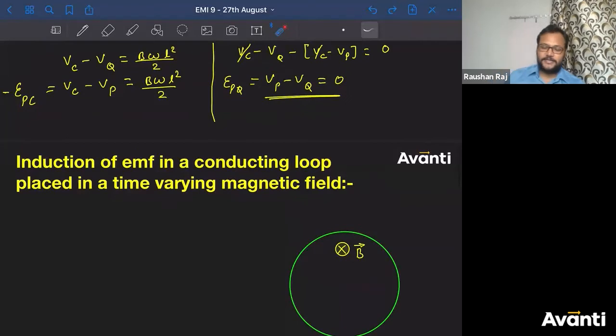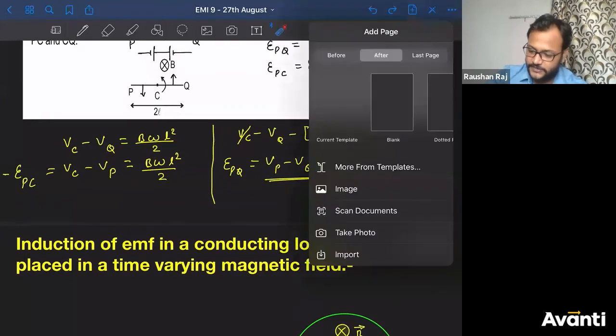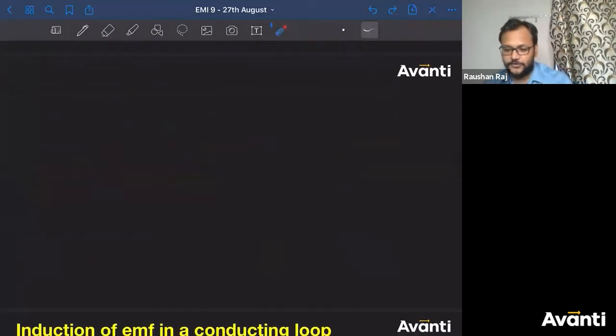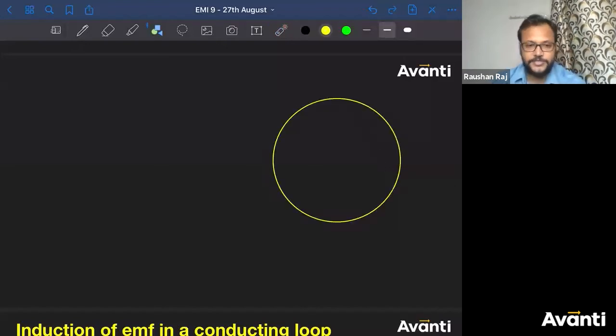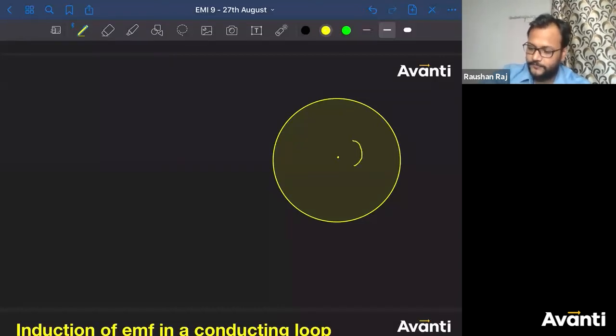Alright guys, this is it about this motional EMF. Acha, Pooja has asked a question that is also very easy one. This is based on this one. I'm sure most of you must have this doubt. That said, let us say there is a disk. ऐसा कुछ एक disk है, ठीक है? And let's say this is the point about which this disk is rotating, with omega, all right? The angular velocity of this is omega. Radius of this is, let's say, R.